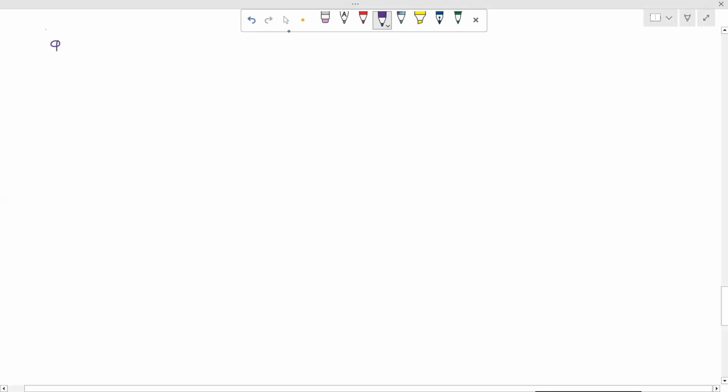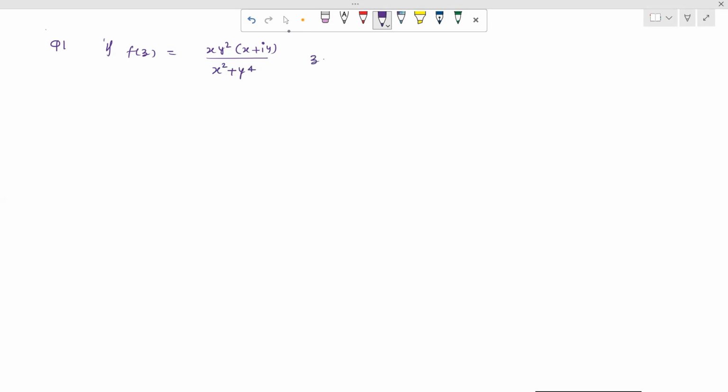Question 1. If f(z) is equal to xy square into (x plus iota y) upon (x square plus y raised to the power 4) when z is not equal to 0, and f(0) is equal to 0.